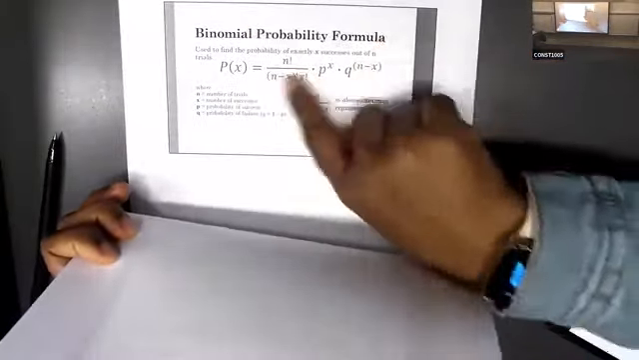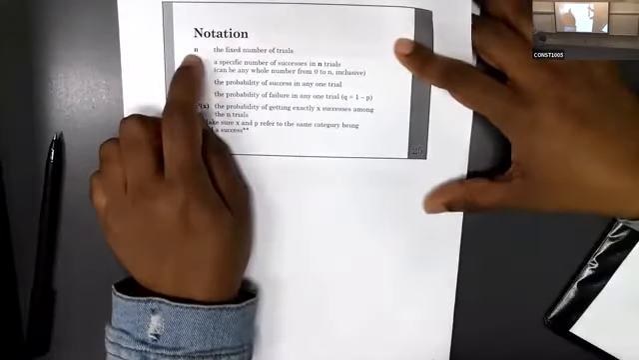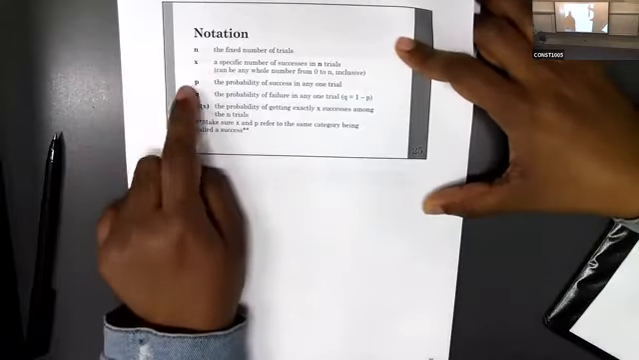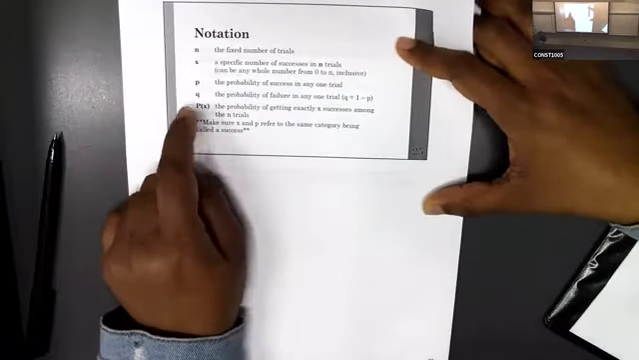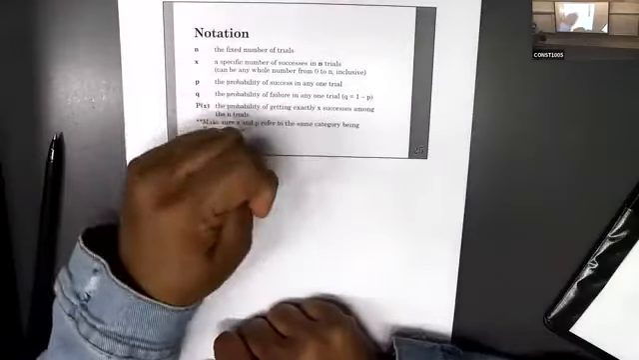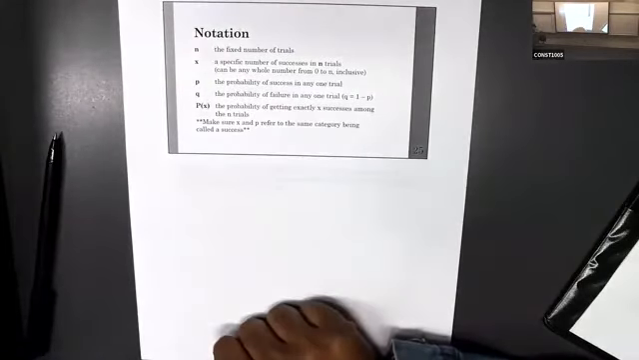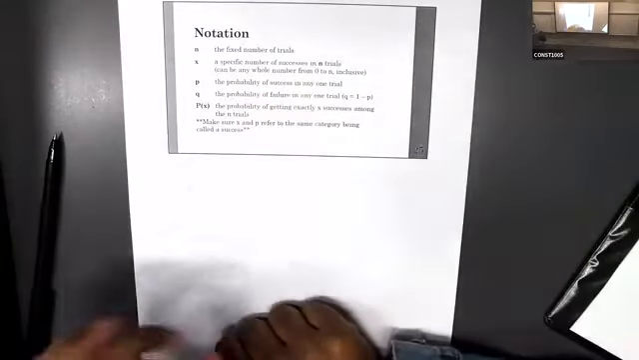In here, we have a lot of symbols. That's why you have to know what is n, what is x, what is p, what is q, and what is P(x). Okay, what is n? It's your sample size, the number of fixed trials, number of trials. Then what is x? X is the specific number of successes in n trials.